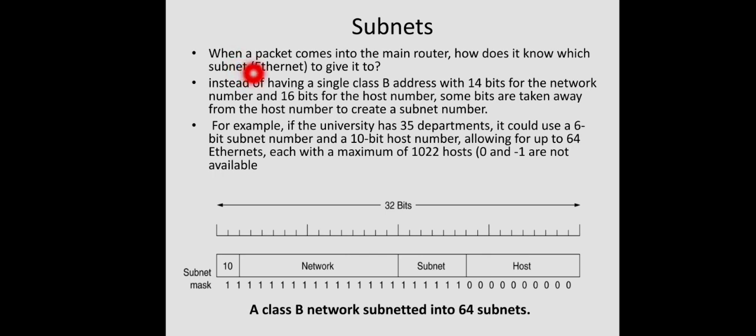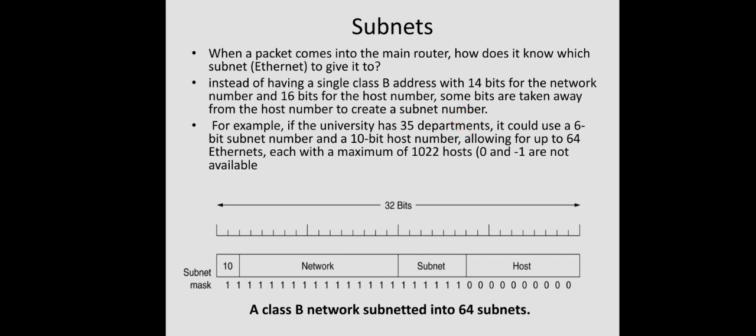So when a packet comes into the main router, how does it know which subnet to give it to? Just for example, instead of having a single class B address with 14 bits for the network number and 16 bits for the host number, which is the normal case division, some bits are taken away from the host number to create a subnet number.